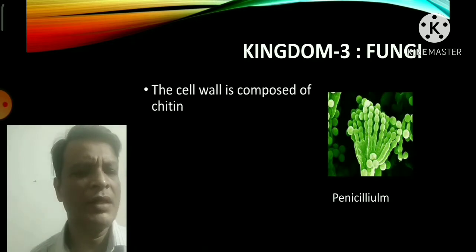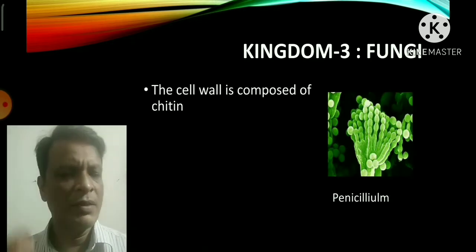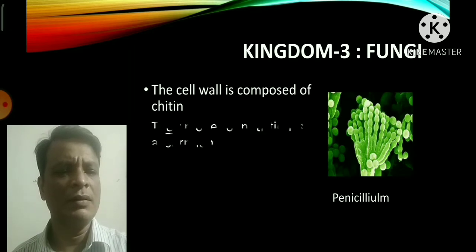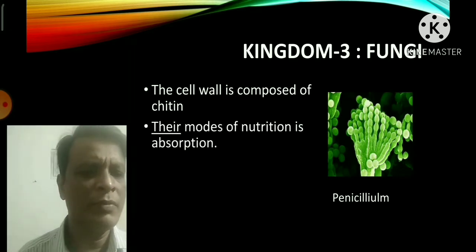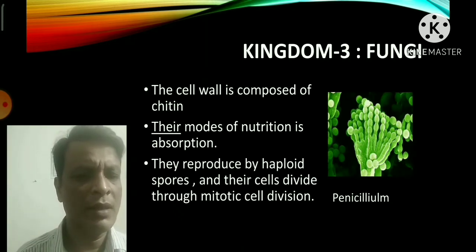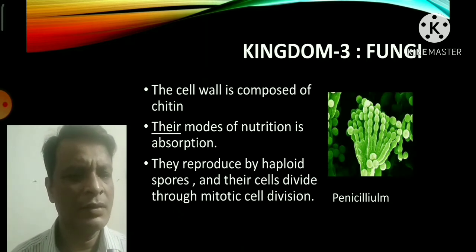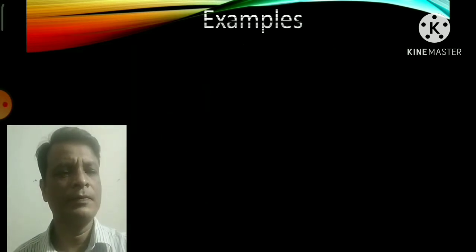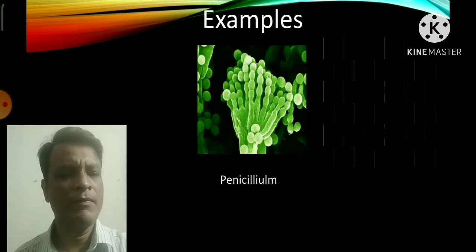and their cell wall is composed of chitin, which is made up of complex carbohydrate. Their mode of nutrition is absorption. They reproduce by haploid spores, and their cells divide through mitotic cell division. Examples: penicillium and mushrooms.